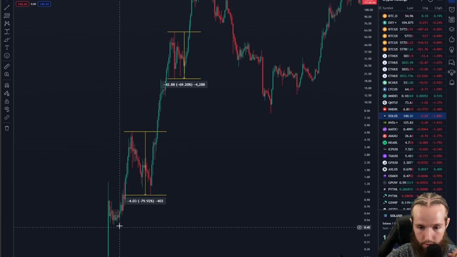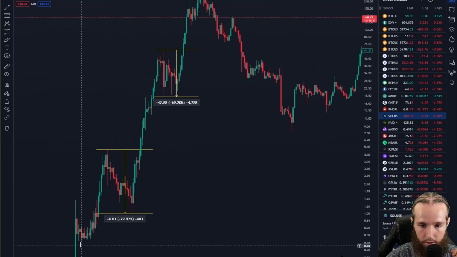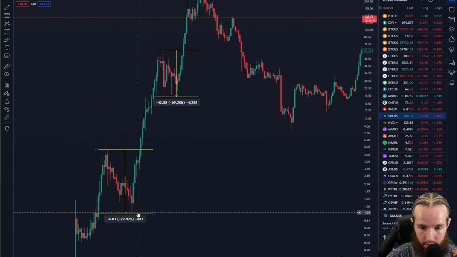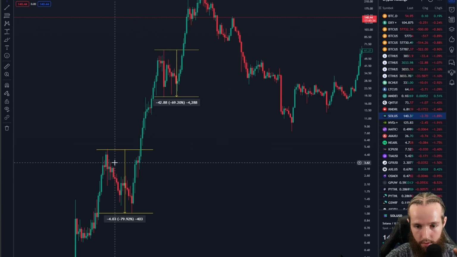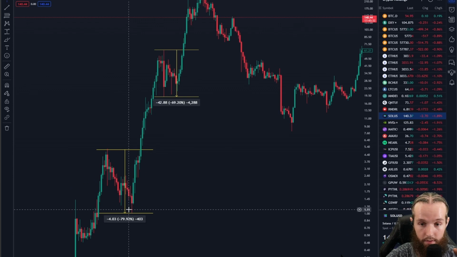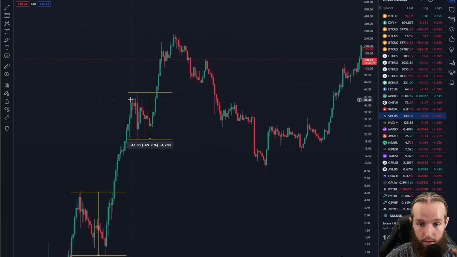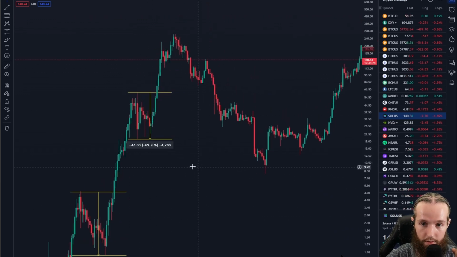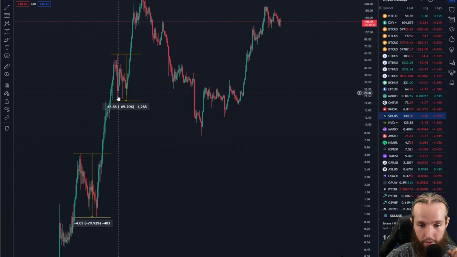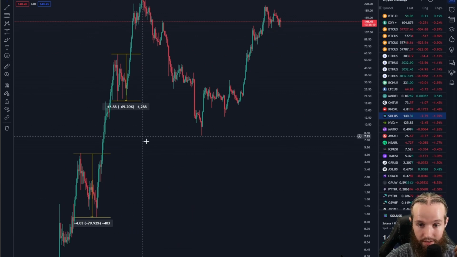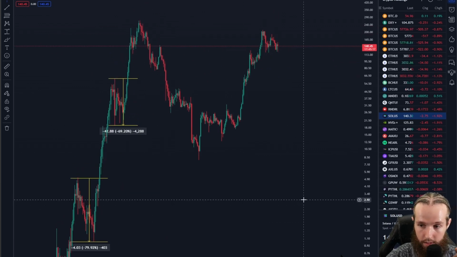I didn't measure that drawdown because this is pretty typical. Big pump, 79% drawdown. So an 80% drawdown, and this is in January of 2021. 80% drawdown. So then we pump massively, 70% drawdown. Then we pump again to all-time highs. So, those are massive retracements in the price. 80% and 70%, it's not a small move.